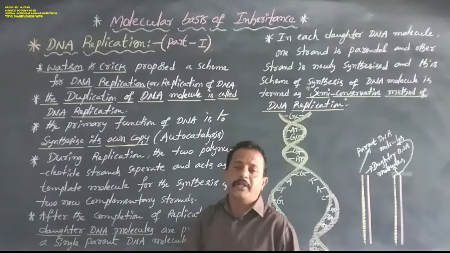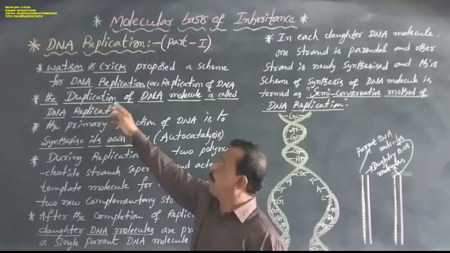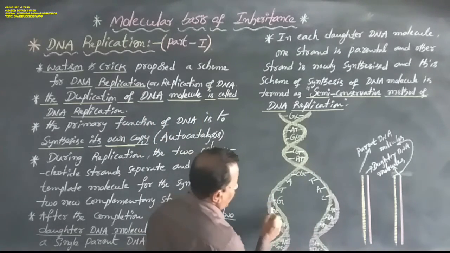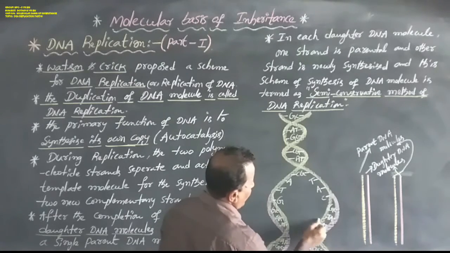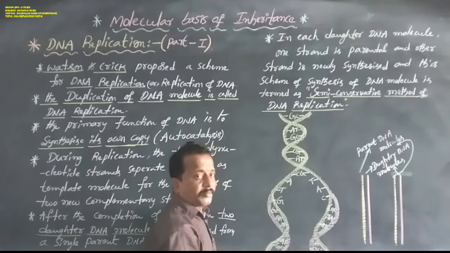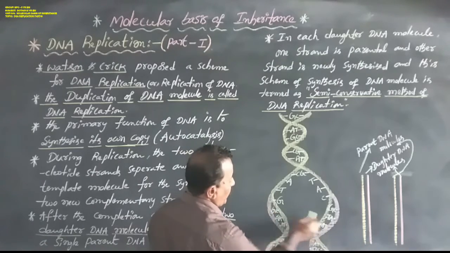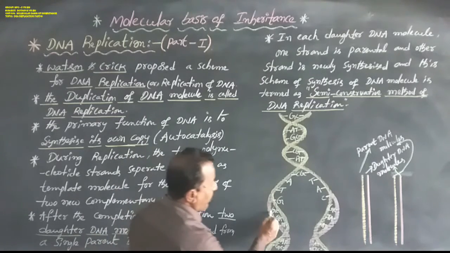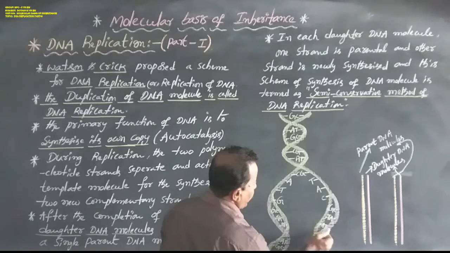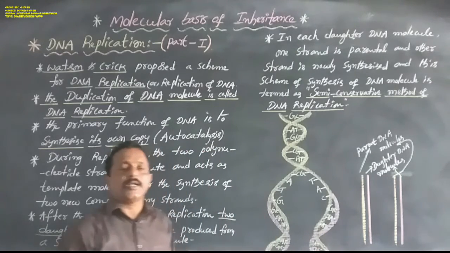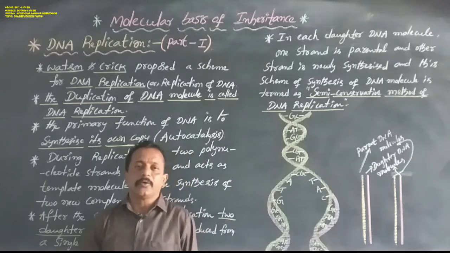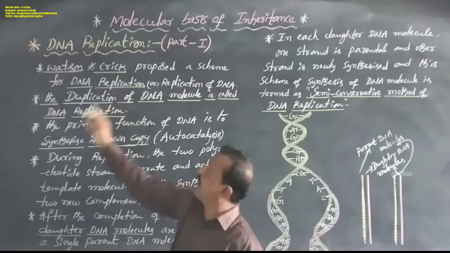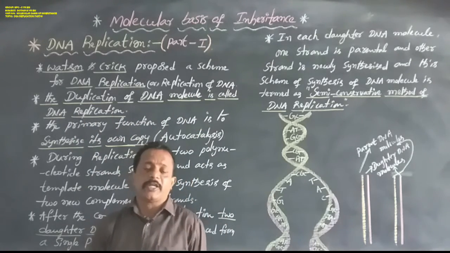What is the meaning of DNA replication? The replication or duplication of the DNA molecule is called DNA replication. This is the parent DNA molecule, and these two are the daughter DNA molecules. The duplication of the DNA molecule is called DNA replication.